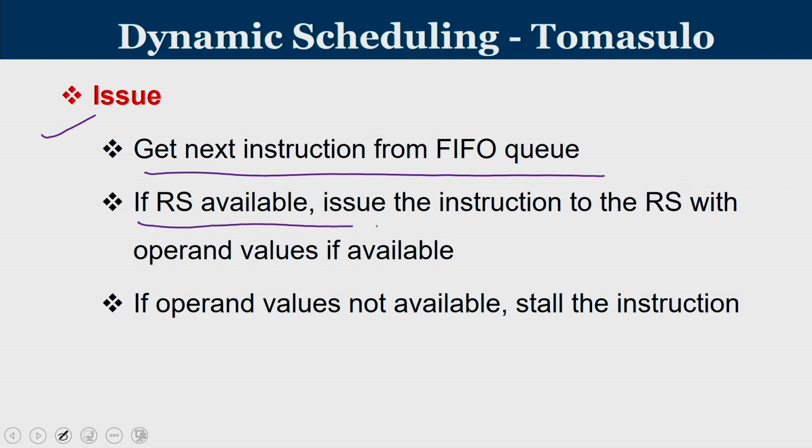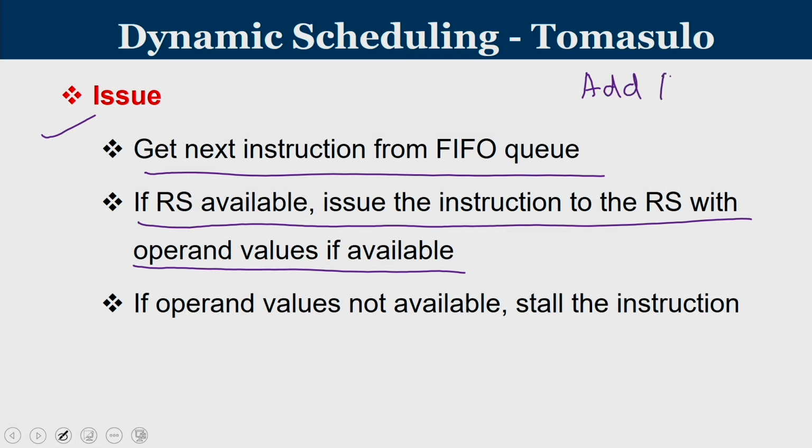If a reservation station is available, issue the instruction to the reservation station with whatever operands are available at that point of time. So consider the case you have an add instruction R2, R3 and R1. If the reservation station is available, meaning the adder has a reservation station with space available, then I will issue into the reservation station. If the values of R3 and R1 are there, go with them. If the value of only R3 is there, go with R3, and R1 you will get from some other instruction.